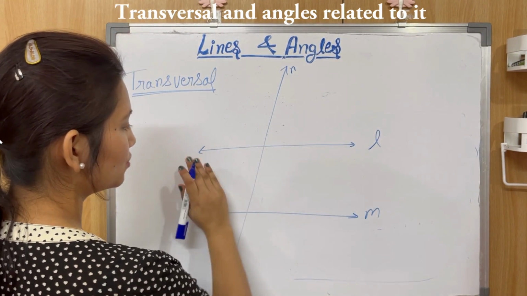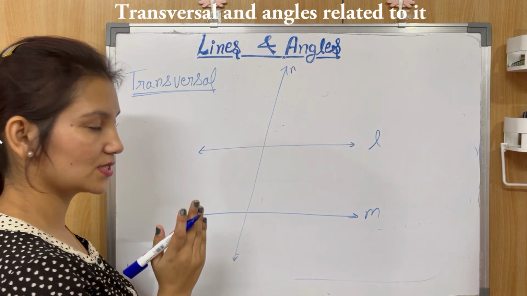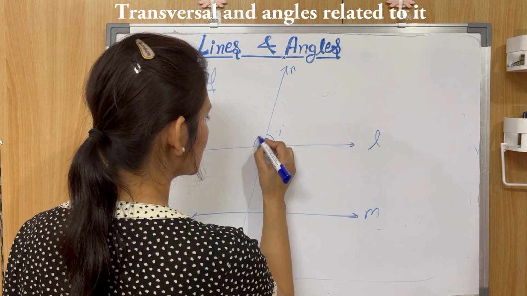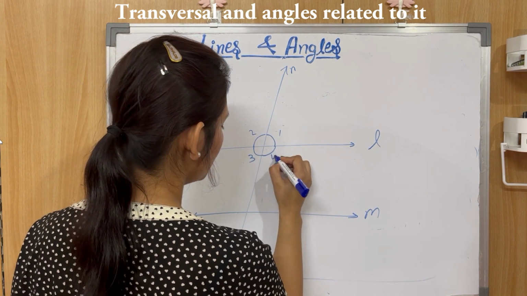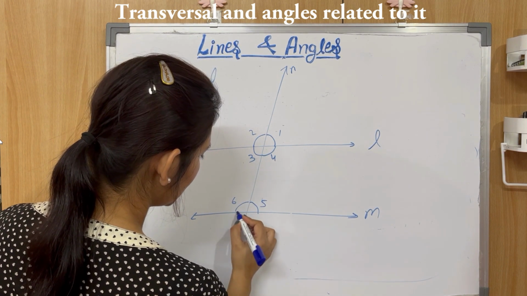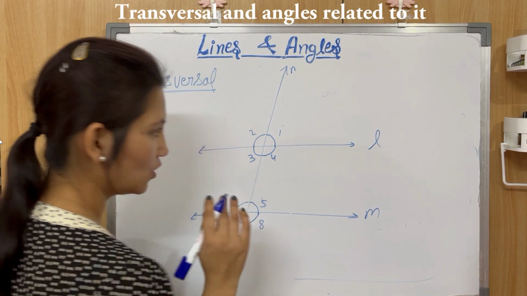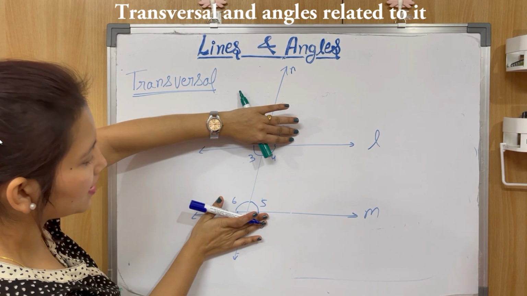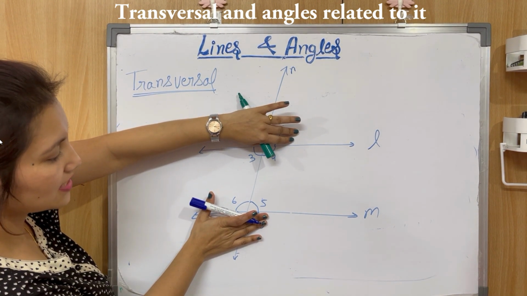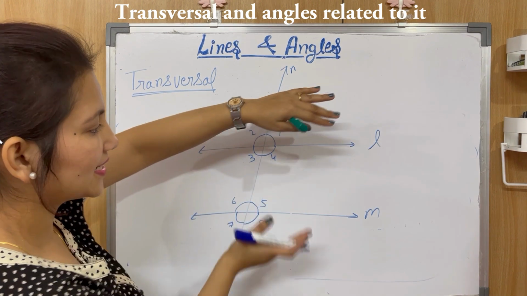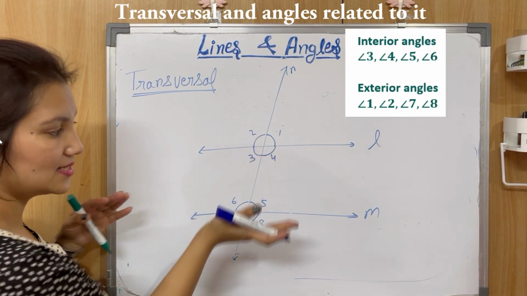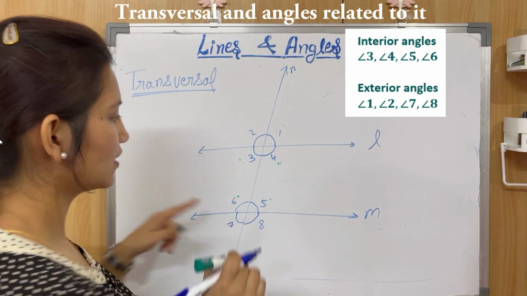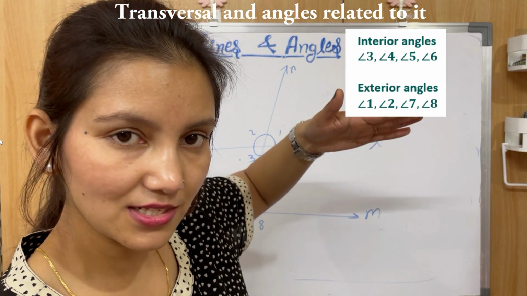When two lines get intersected by a transversal, you see 8 different angles are formed. Let's say this is 1, this is 2, this is 3, this is 4, this is 5, this is 6, this is 7, and this is 8. Now these angles 3, 4, 6, 5 are the angles that are lying between these two lines, inside these two lines. These 4 angles are inside the lines.